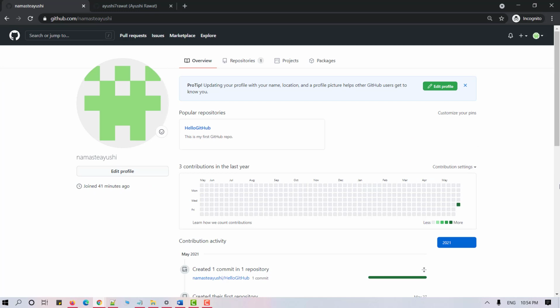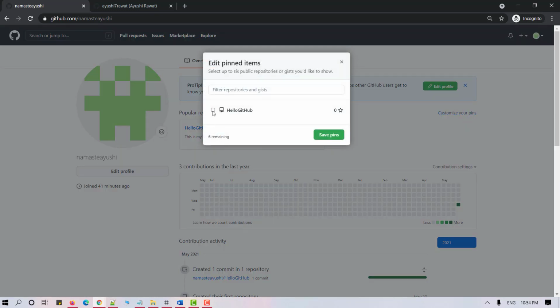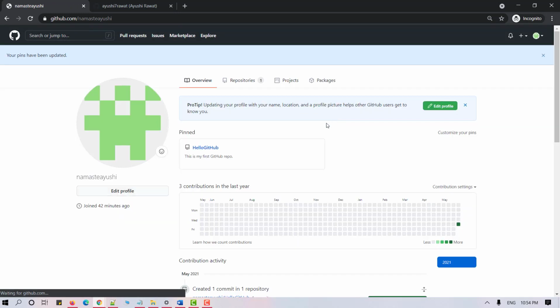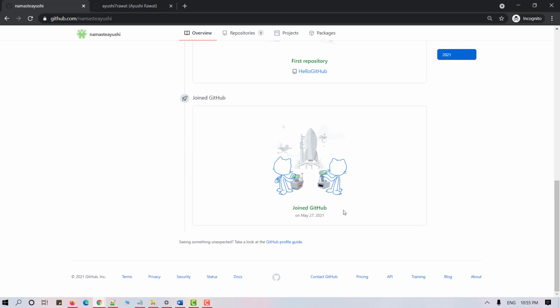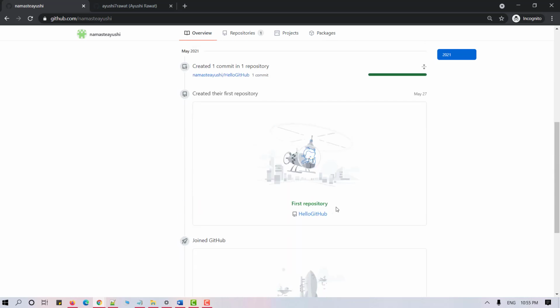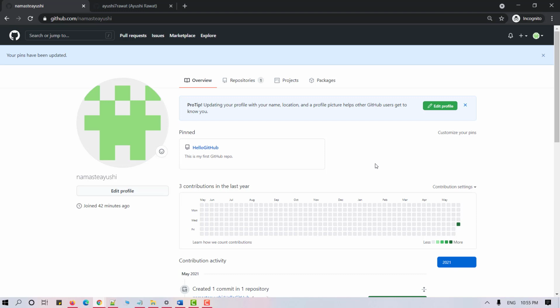Now, once you create a repository, this is how your profile will look like. Let's customize the pins. So you can add this as your pinned repository. Currently, it has 0 stars. Now this repository is pinned. Like I told you, you can pin up to 6 of your repositories. It displays at the top of your profile, and the counter has now increased by 1. If you scroll down in the contribution activity, you can see that you created a GitHub account and you created your first repository. And with that, it's a wrap.